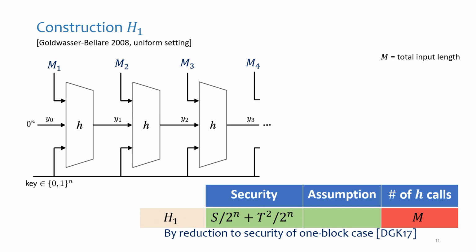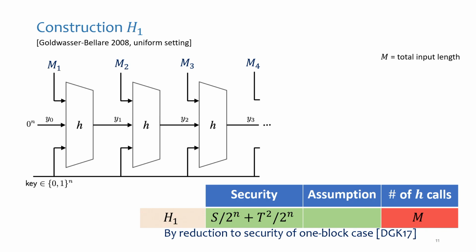It's a simple reduction. Assume that an adversary finds a collision with respect to this very long construction. Then, because it's a collision, there must be a collision in a single block also. You can reduce a very long collision to a single block where the collision appeared, and from that point on, you just continue with the same path. And once you reduce it to the single block case, I just invoke the result of Coretti, Dodis, Guo, and Steinberger that showed that a single block construction is optimally secure. So this is the proof in 1 sentence.